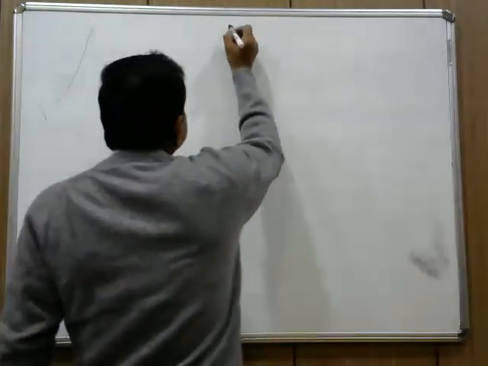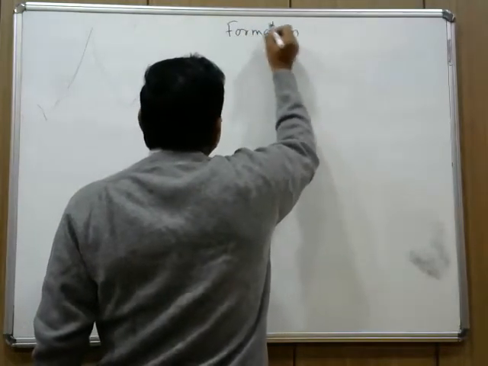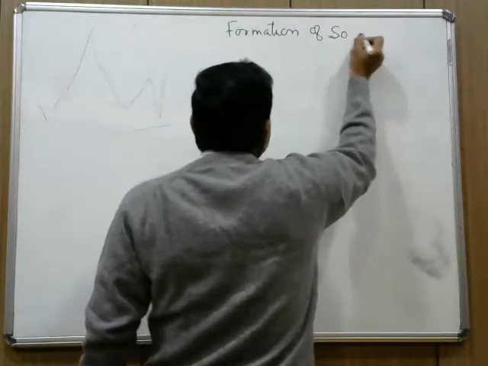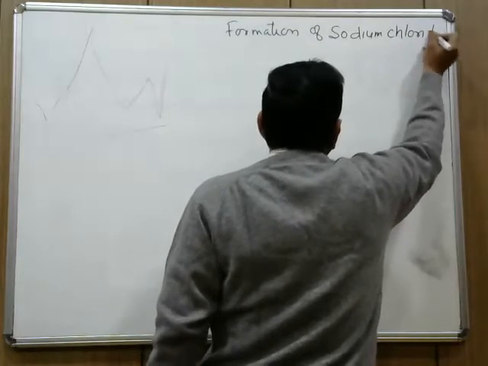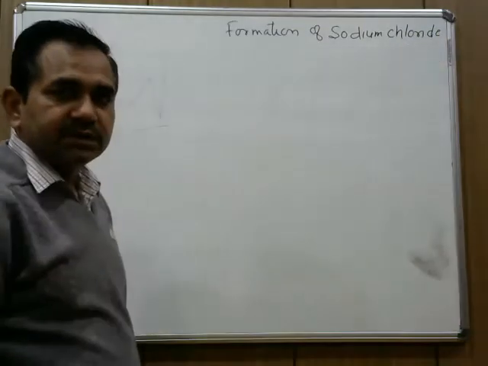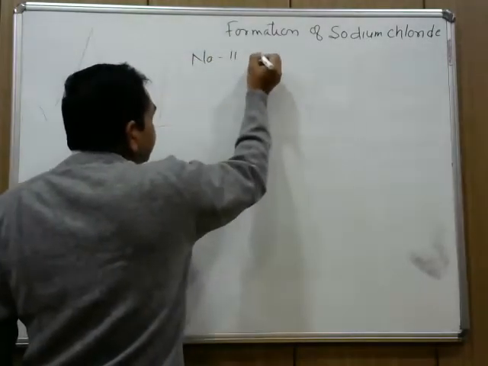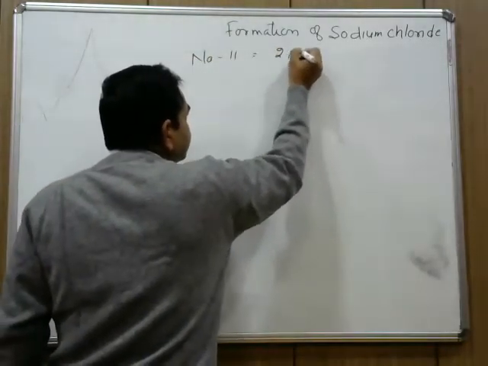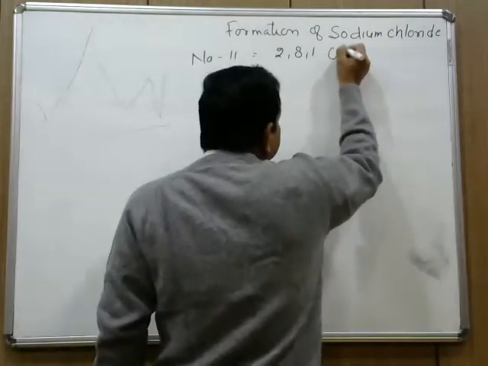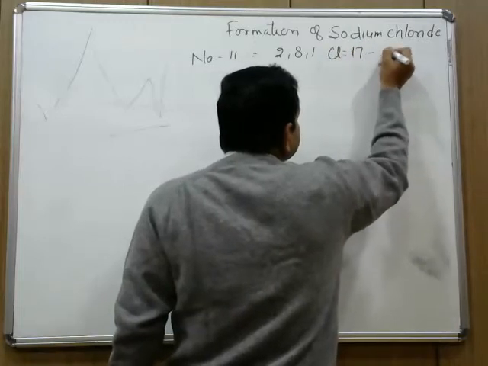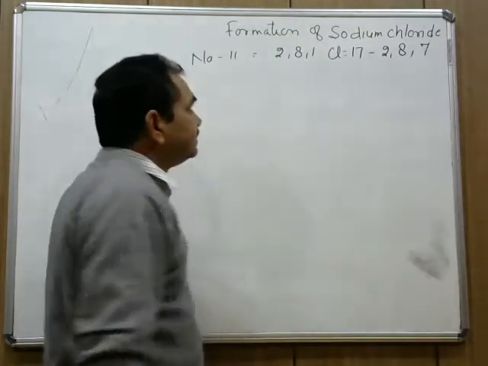Let us take the example of the formation of sodium chloride. Sodium has an atomic number of 11 and its electronic configuration is 2, 8, 1, while chlorine has an atomic number of 17 with an electronic configuration of 2, 8, 7.